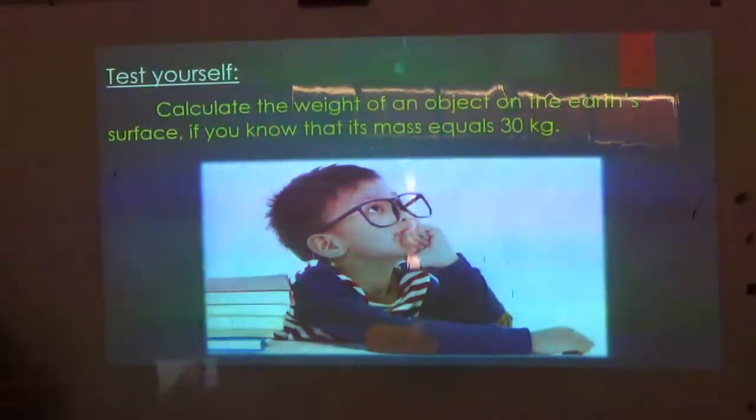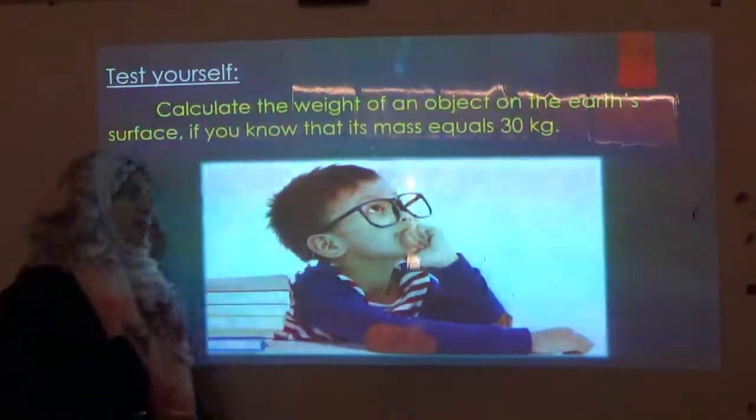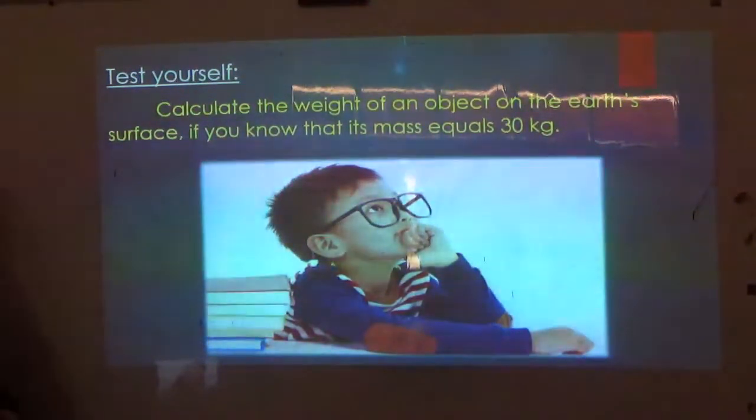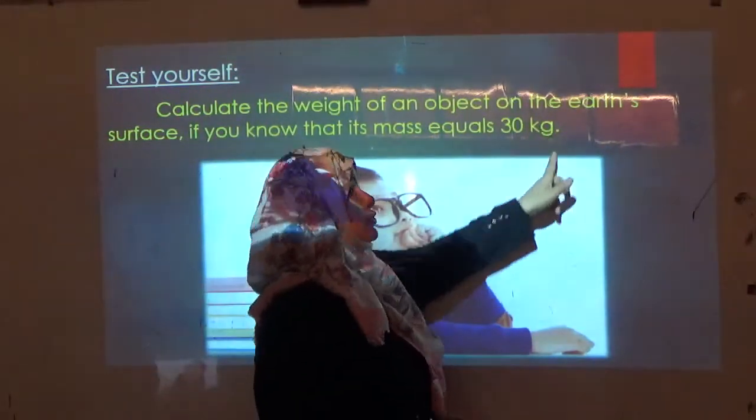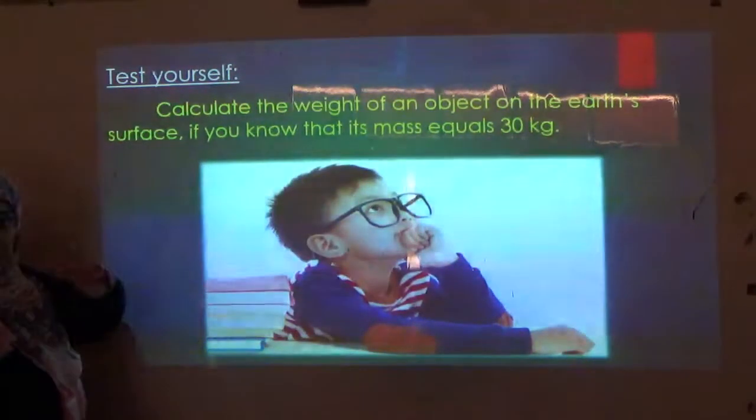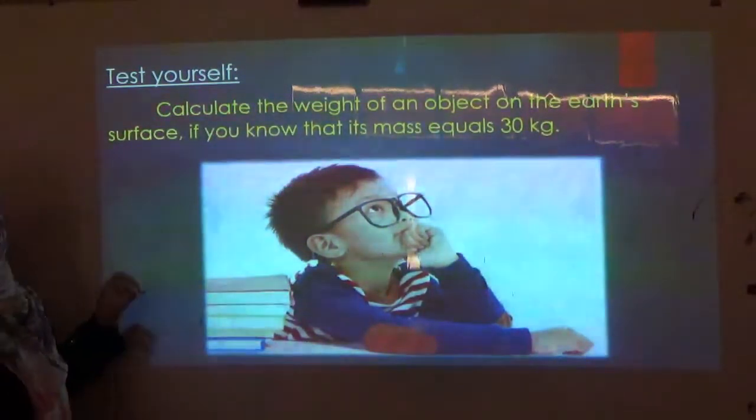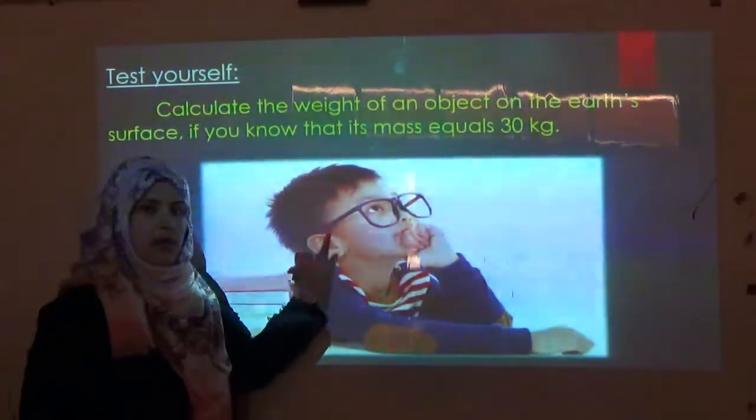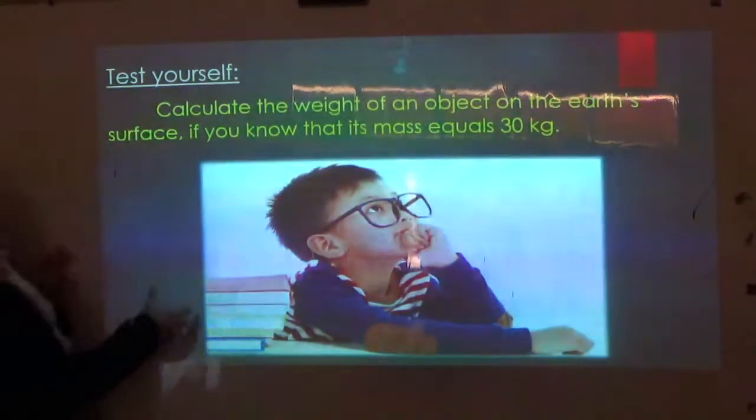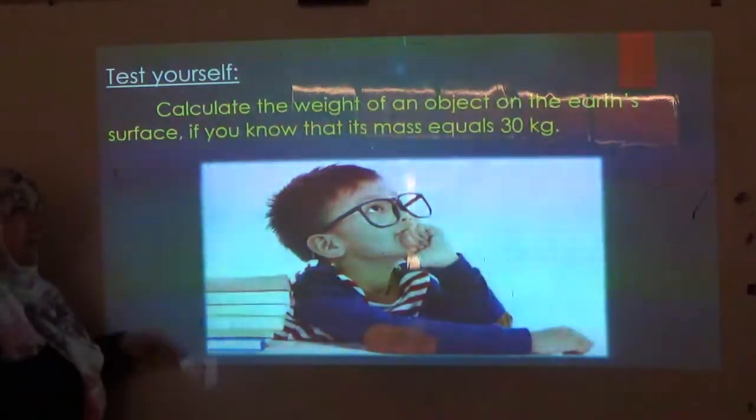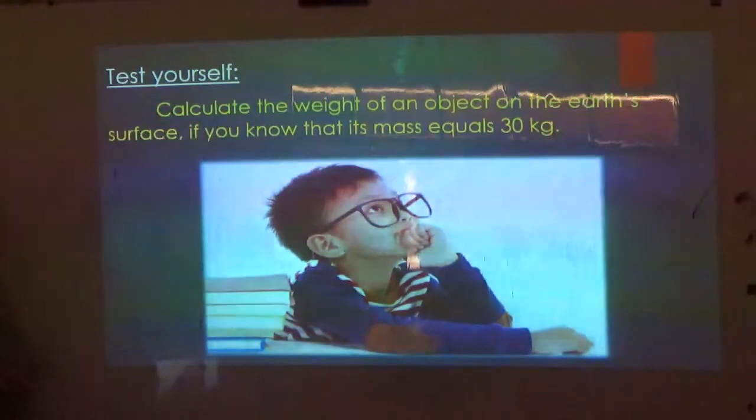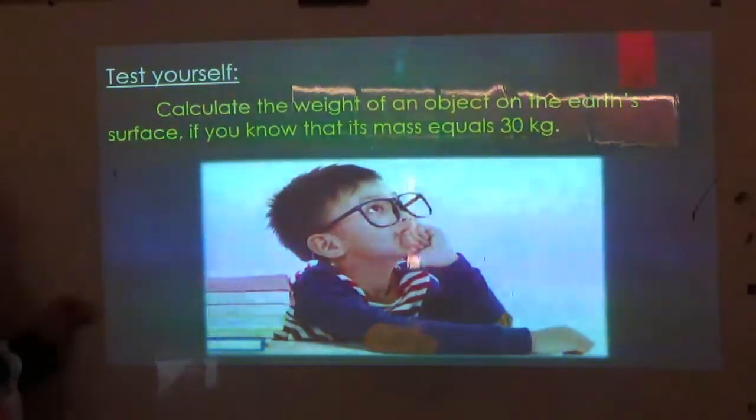Now, it's your time to test yourself. Calculate the weight of an object on the Earth's surface if you know that its mass equals 30 kilograms. Before we answer this problem, you should ask yourself, is the value of mass given in the form of grams or kilograms? As you see, it's 30 kilograms. So you can answer this question in only one step. Write the rule that we usually apply in this problem. The weight on the Earth equals mass multiplied by 10, or mass times 10. It will be 30 multiplied by 10. So the final answer here will be 300 Newton.